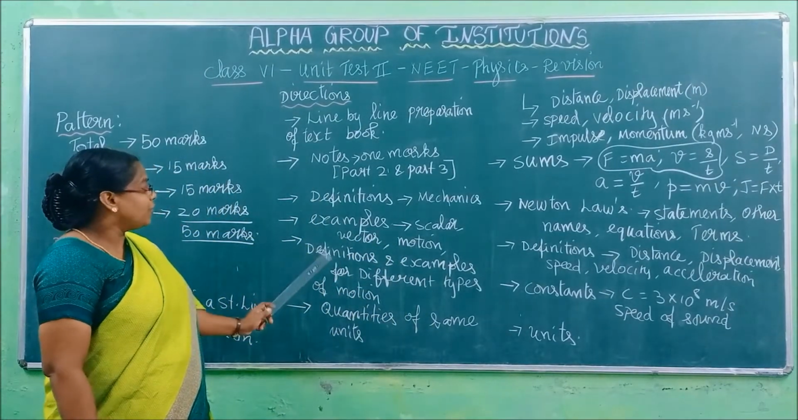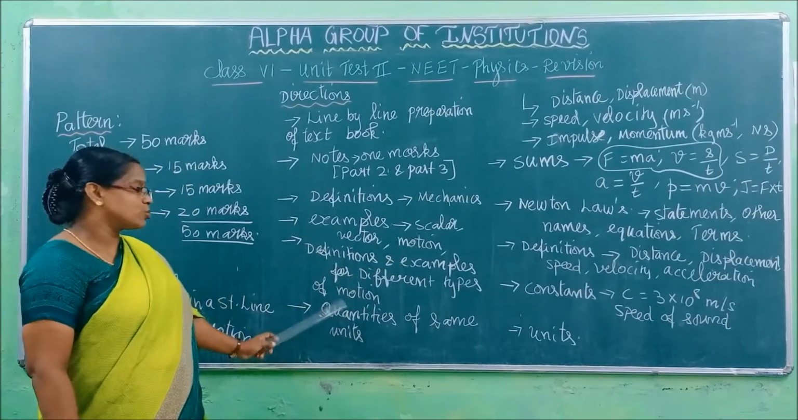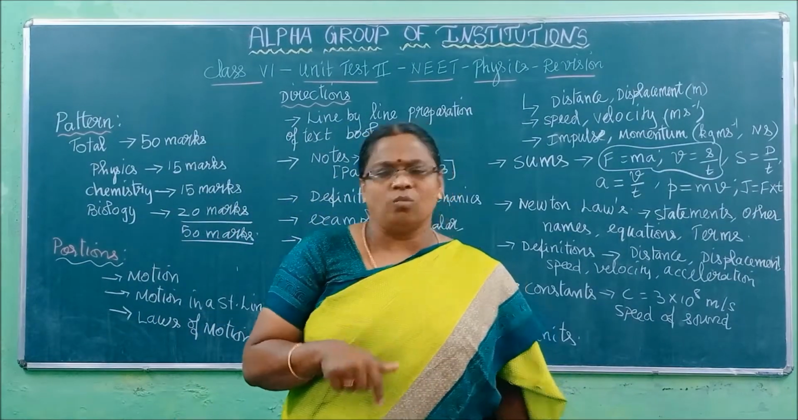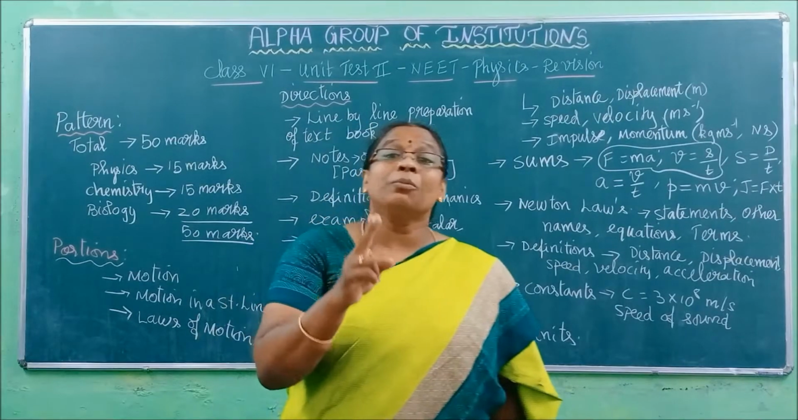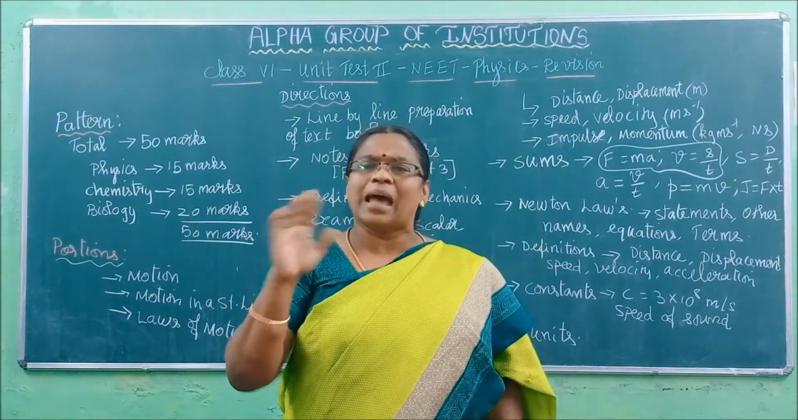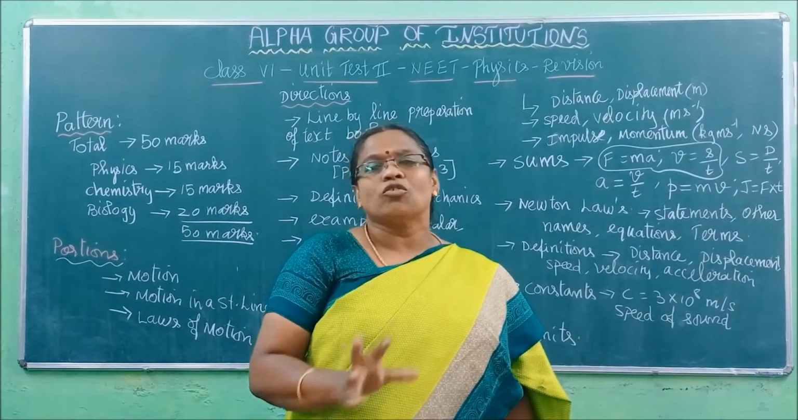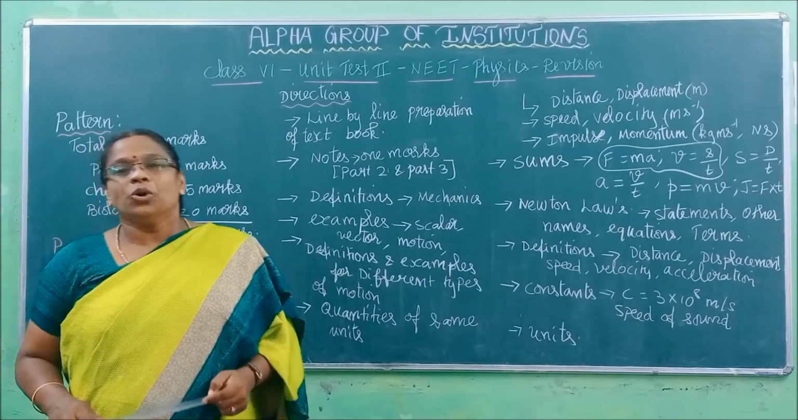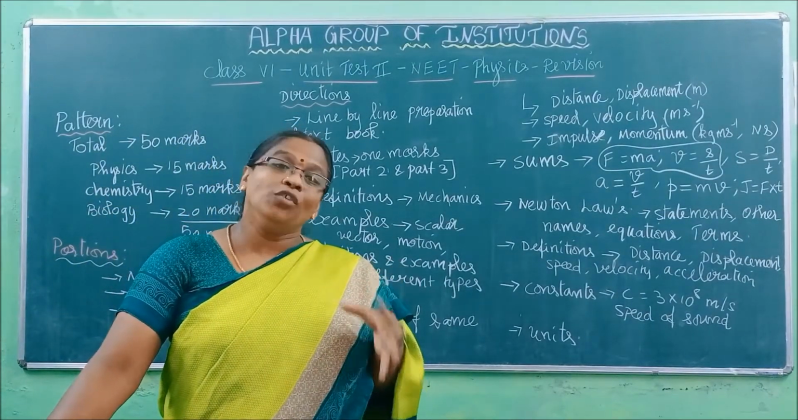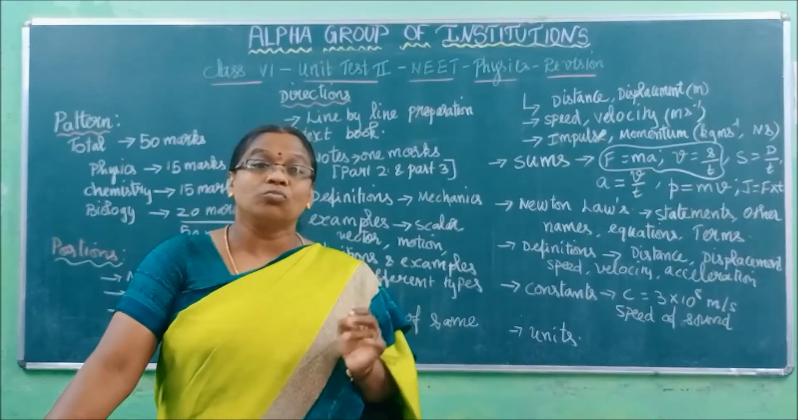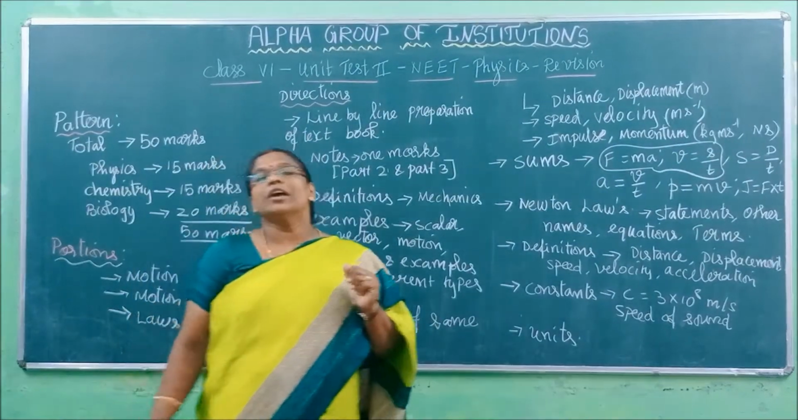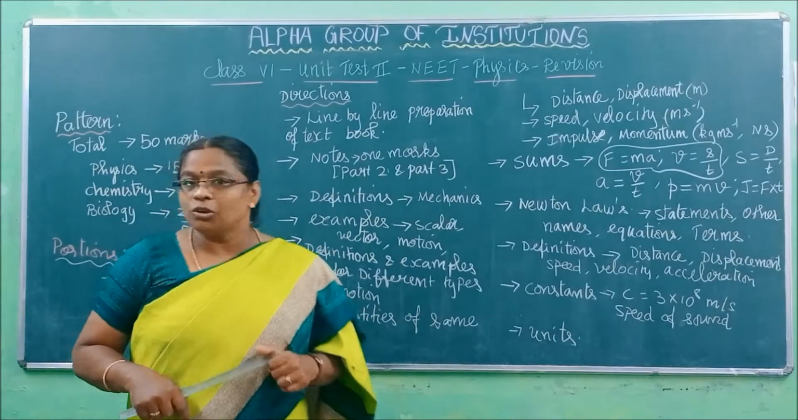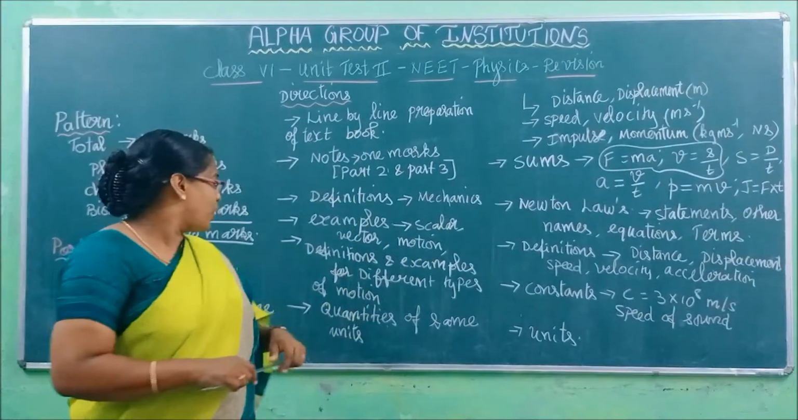Okay, next one. Definitions and examples for different types of motion. In your Part 2 content, in your motion in a straight line lesson, there is one tabular column which will tell you what the types of motion are. In your textbook, it explains uniform motion, non-uniform motion and different types of motion. Random motion, oscillatory motion, like that you draw one flow chart. From that, the definitions you have to learn.